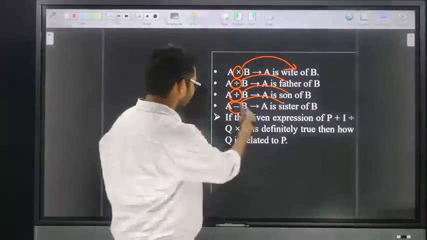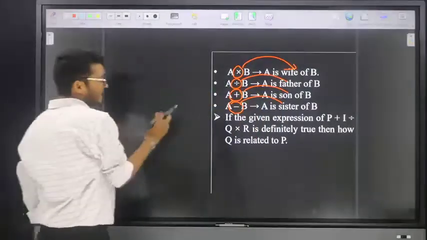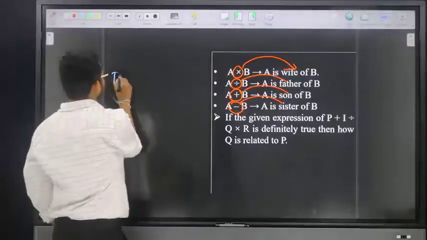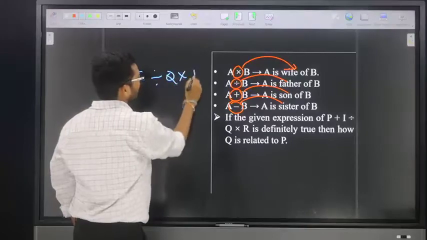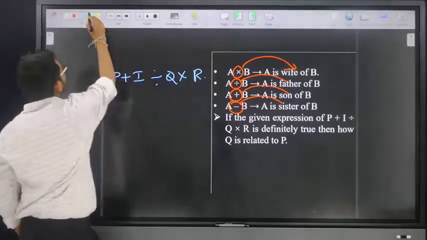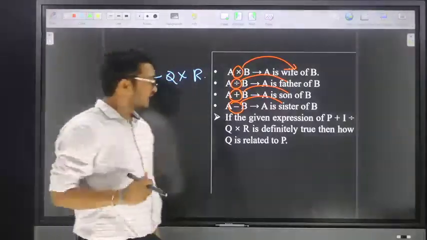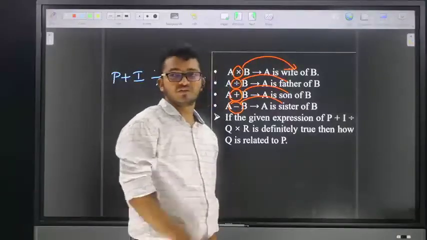So friends, here the given question is: if the given expression P plus I divided by Q into R is definitely true, then how is Q related to P?